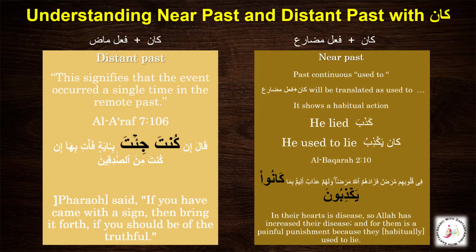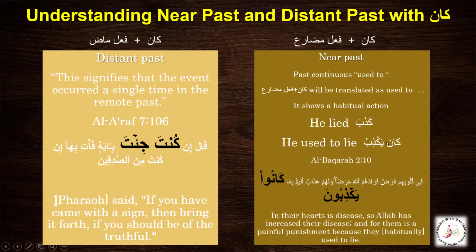Even though a kana sentence is labeled as jumla ismiya in Arabic grammar, when we are going to translate it into English, we take it as a jumla failure, because the jumla failure is a verbal sentence, like it shows a verb for meaning. The action comes first in English. So, when you see a regular verbal sentence, jumla failure in Arabic, we first translate the fail, the doer, then translate the verb, the action, and then add any extra detail or maf'ul that we have in English.